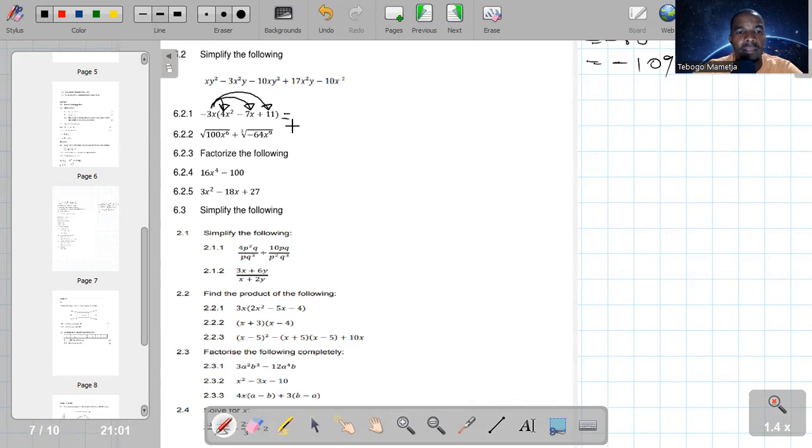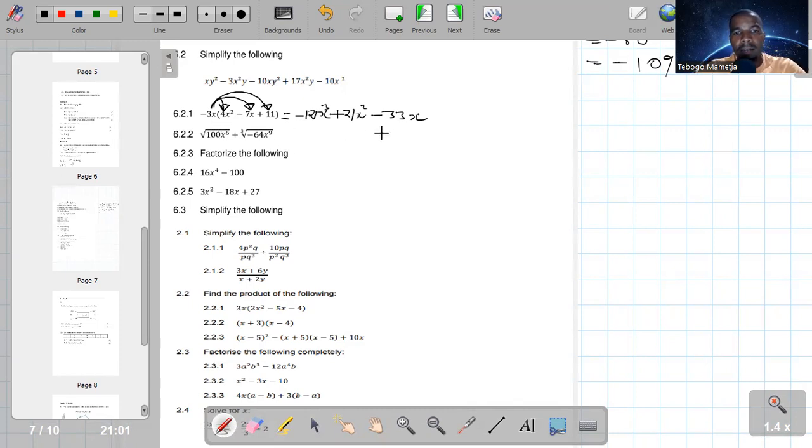So it's negative 3x. It must multiply everything inside the bracket. Negative 3x times 4x squared is going to be negative 12. 3 times 4 is 12. x times x squared is x cubed. Then negative 3x times negative 7x. Negative times negative is positive. Then 7 times 3 is 21 x squared. Then negative 3 times negative 11. Negative 3 times 11 is negative 33. Then x, because it's negative 3x, it's not negative 3.